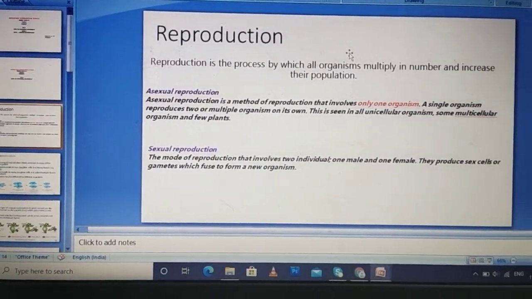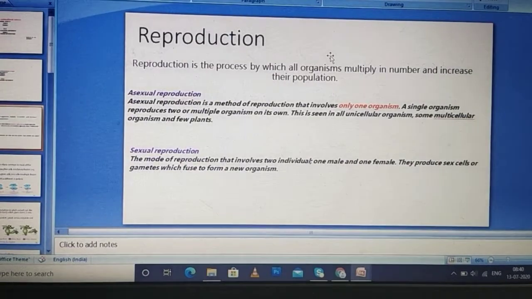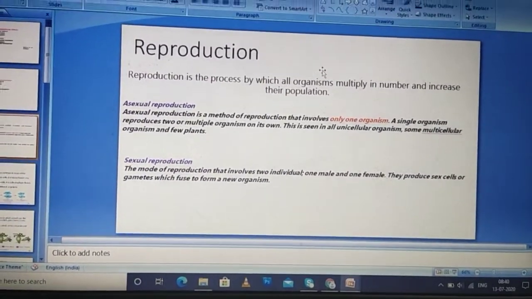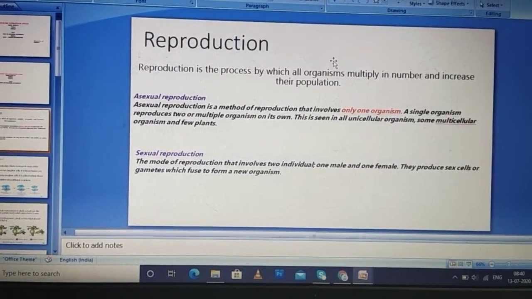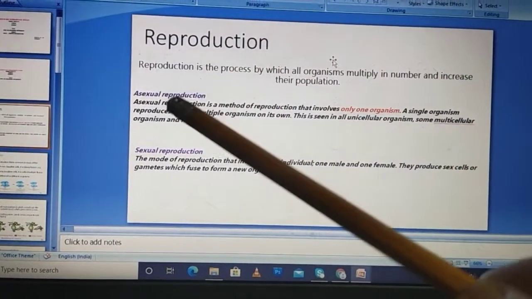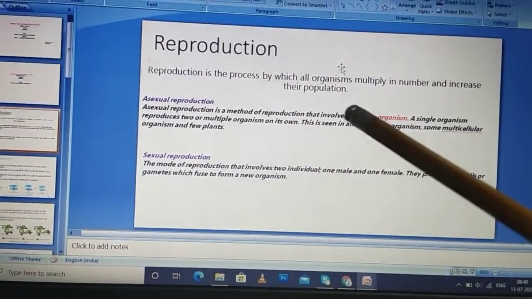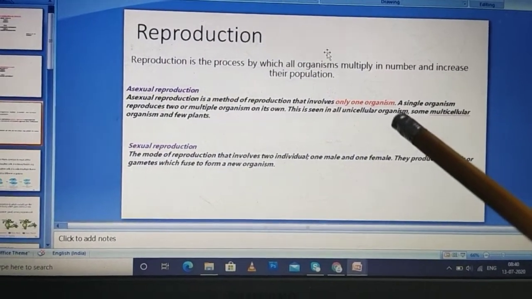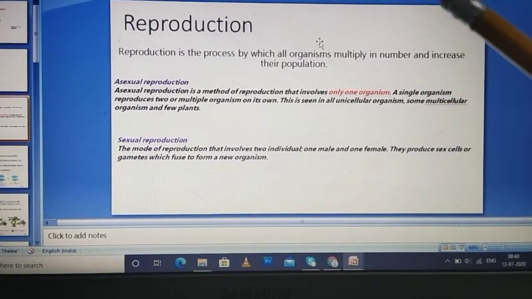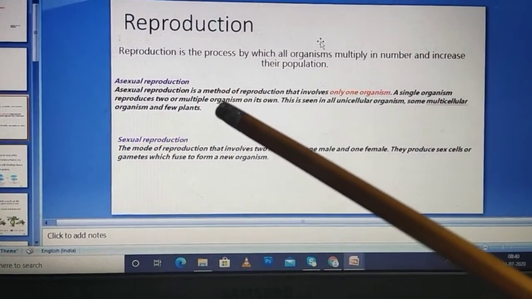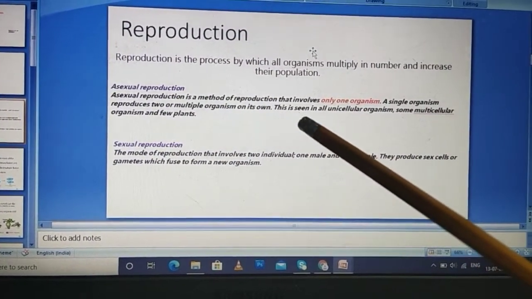No other organism is involved in this process. Only a single organism is involved. Usually this asexual mode of reproduction is seen in unicellular organisms like amoeba, but sometimes some multicellular organisms and a few plants also follow this pattern, and we will be studying this pattern in detail.